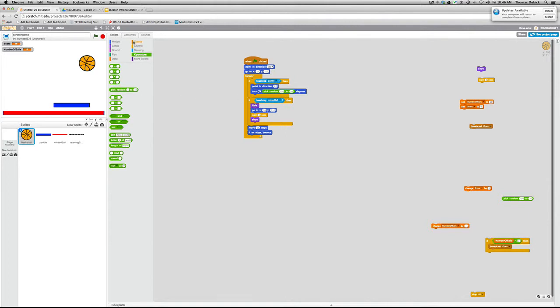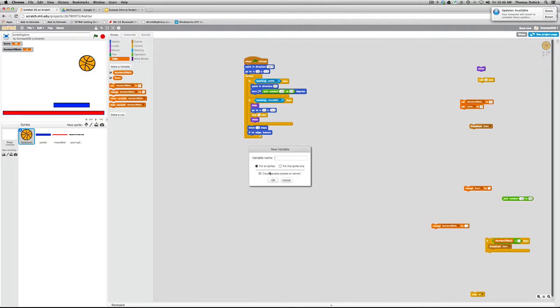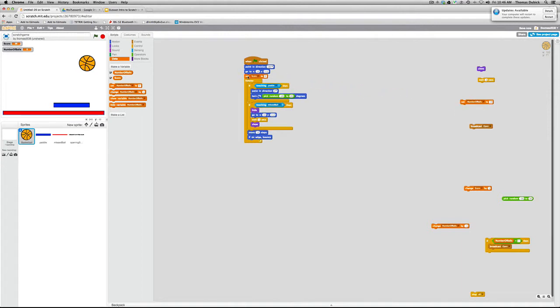If I go into data, I can make a variable, and I've already made the variable score, so you would just click on make a variable and type in the name. So go ahead if you haven't. So for right now, you have a variable called score. And what we would do in the beginning is up here where we initialize these two things, we want to go ahead and hit score. Also too, we want to make this a show. So that way if for some reason we hide it, we always have it come back up.